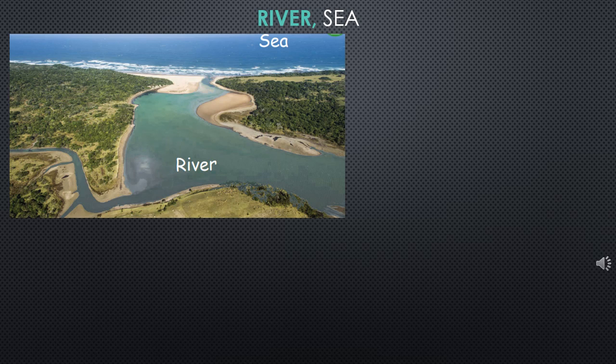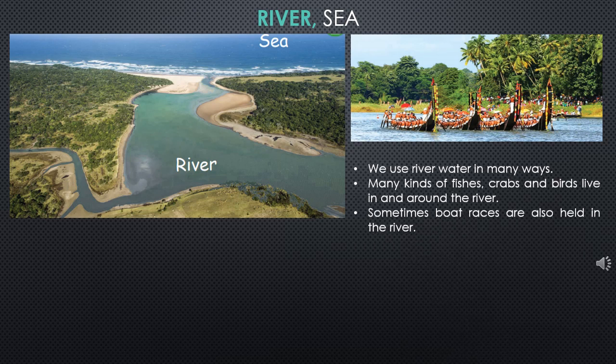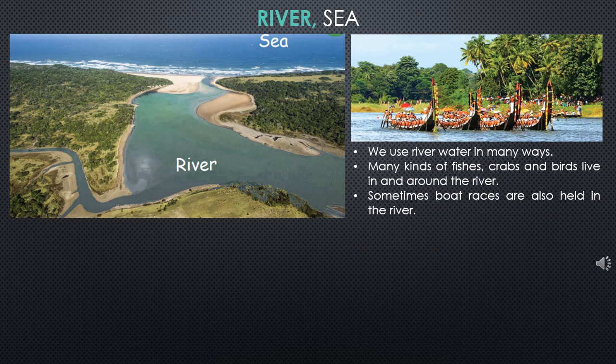Let's talk about a river and sea. First, let's go through river. River is larger than pond or lake, and the water of river has many useful ways. We can use it for bathing, washing utensils or washing clothes, and you can find different varieties of fish and also birds which live in and around the river. Now in Kerala they have a special boat race organized in the river.